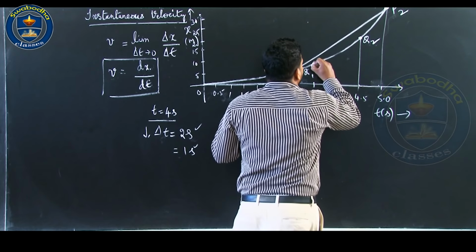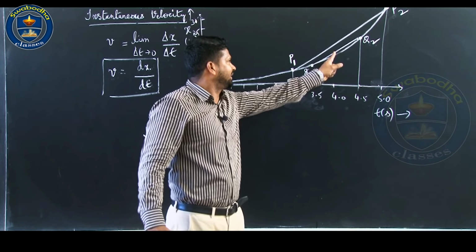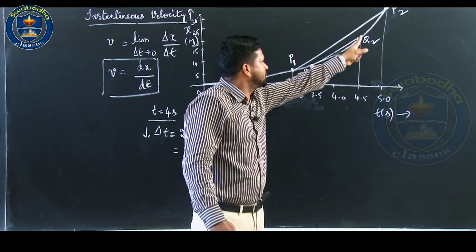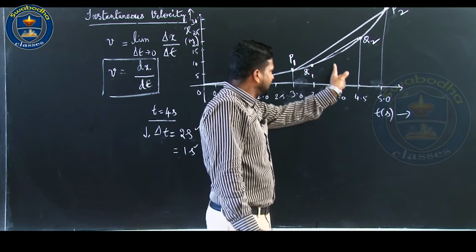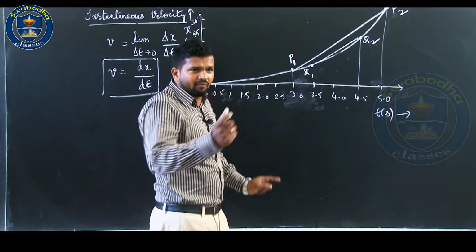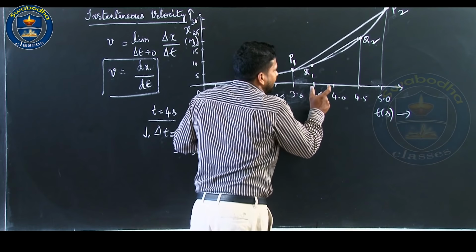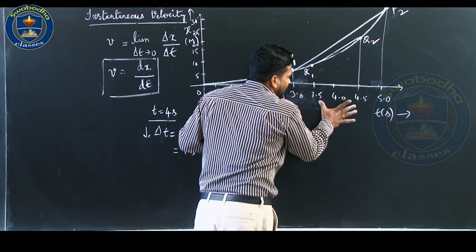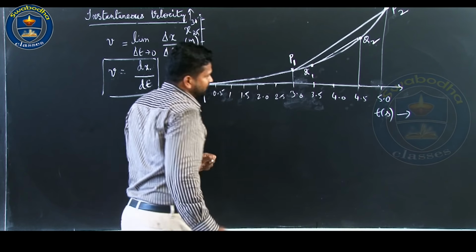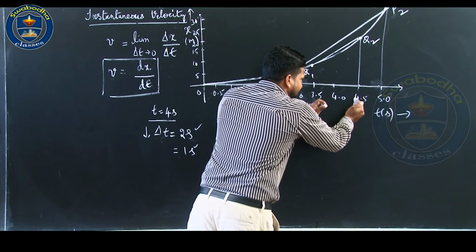So, let me join these two points Q1 and Q2 by a straight line. As we discussed last class, in a position time graph, the slope of the straight line joining the final and the initial point gives you the value of average velocity over that interval. Therefore, the slope of Q1Q2 gives you the average velocity over this time interval, 1 second centered at 4 seconds. Initially the interval length was 2 seconds, now it became 1.